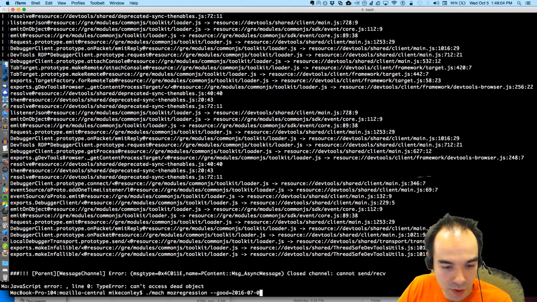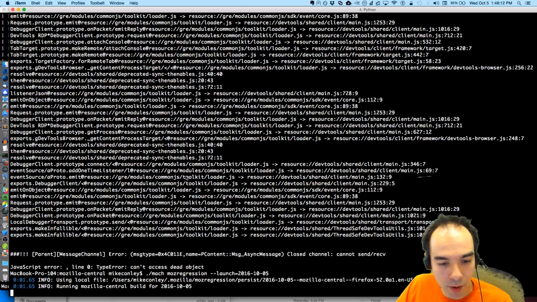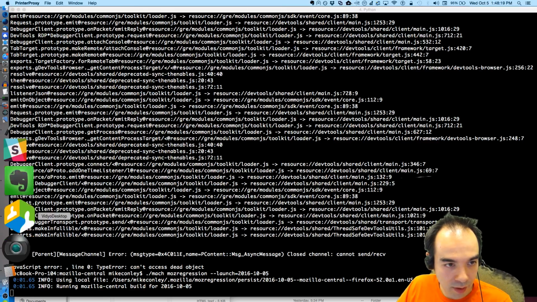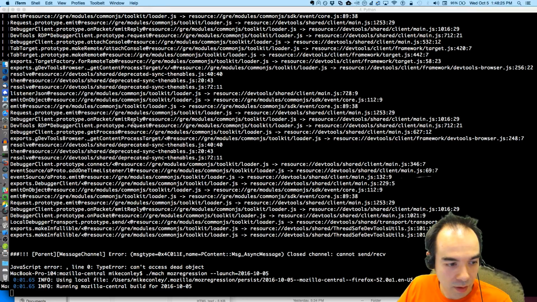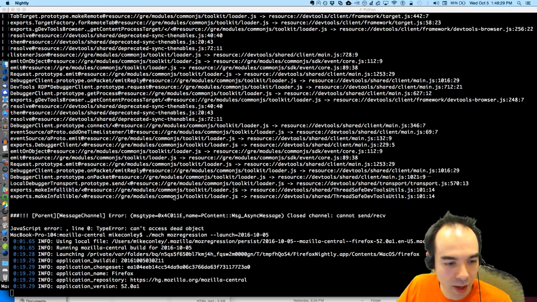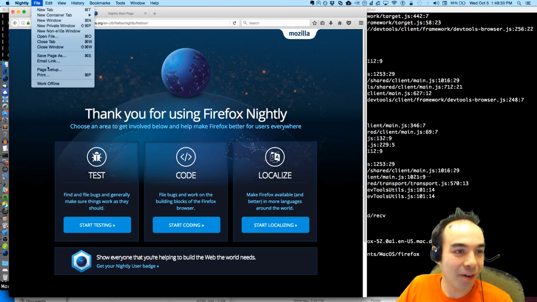We're going to Moz regression launch yesterday's build, or today's build again. There should be no difference between a Moz regression launch. It's going to be using the same scratch profile. There should be no difference. How come it works in one? How come it doesn't work in the other? I don't get it.